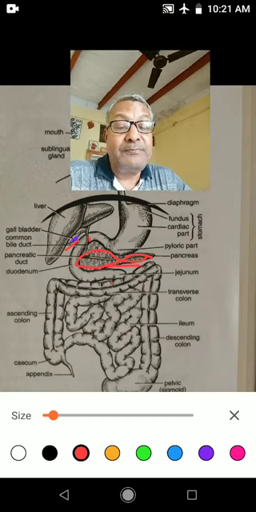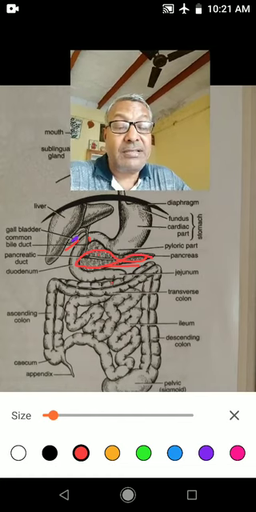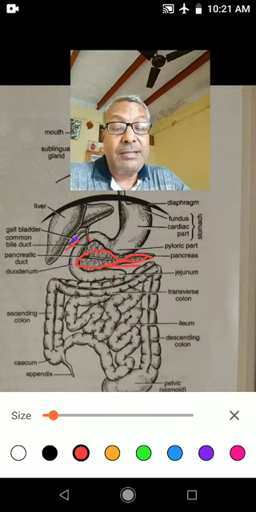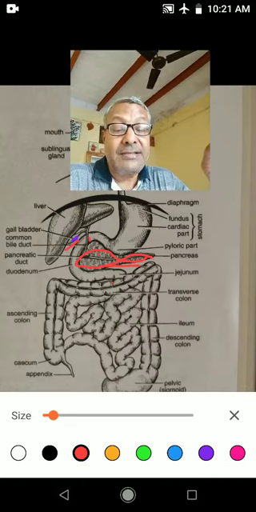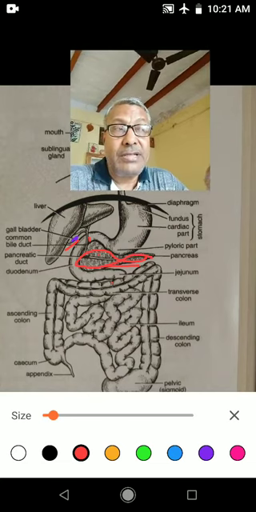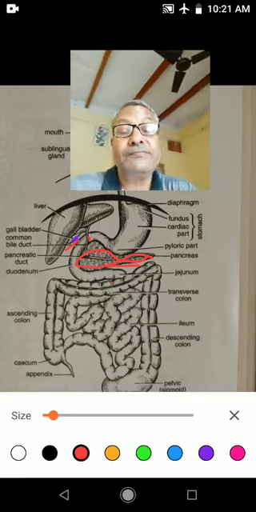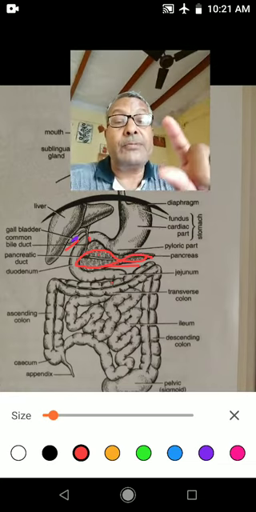Alimentary canal: mouth, buccal cavity, pharynx, esophagus, stomach, duodenum, jejunum, ileum, cecum, colon, rectum, and anus. Glands are the salivary gland, gastric gland, liver, pancreas, and intestinal glands. Children, you have to learn it.